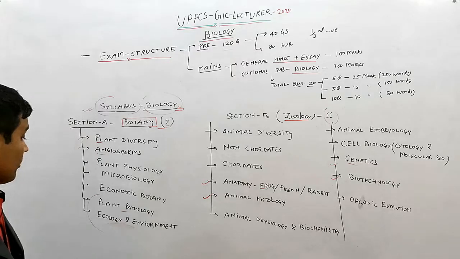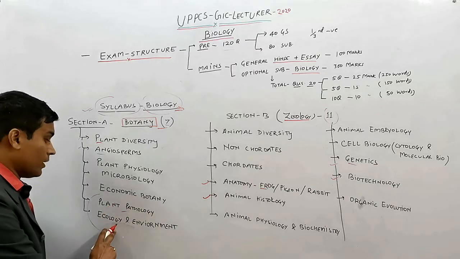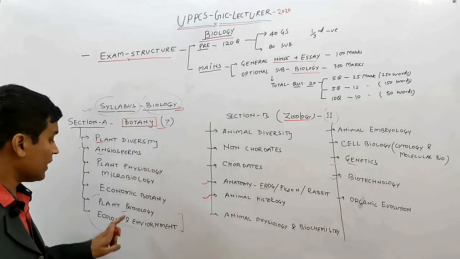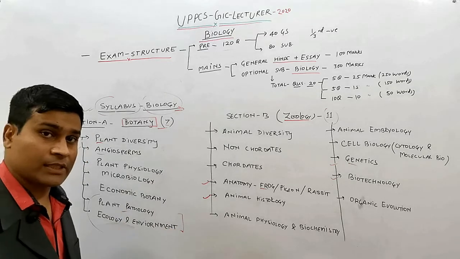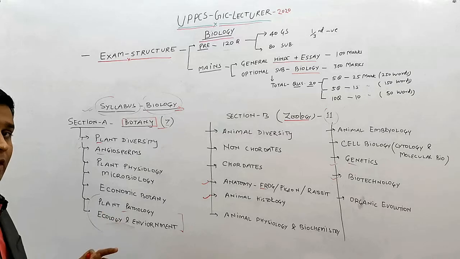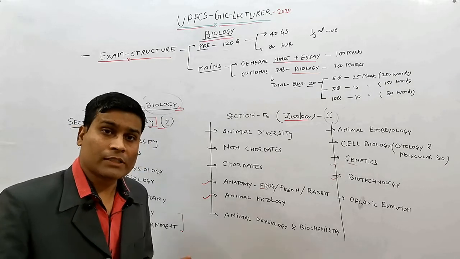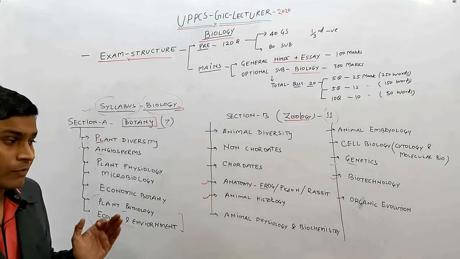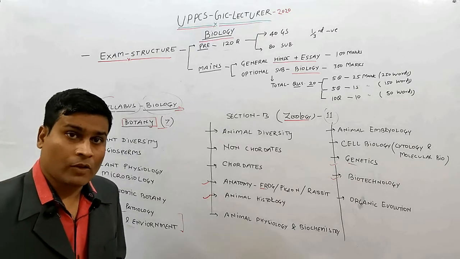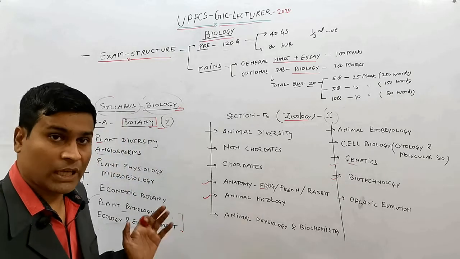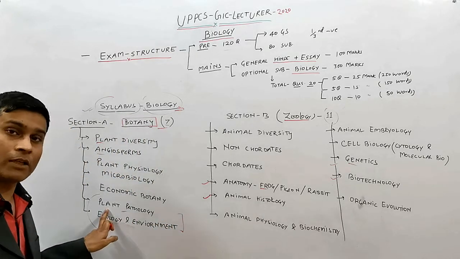Plant pathology, economic botany, and ecology and environment are very important topics because various questions come from these sections. Plant pathology covers disease patterns in plants, disease management, epidemiology, quarantine, and many other factors.